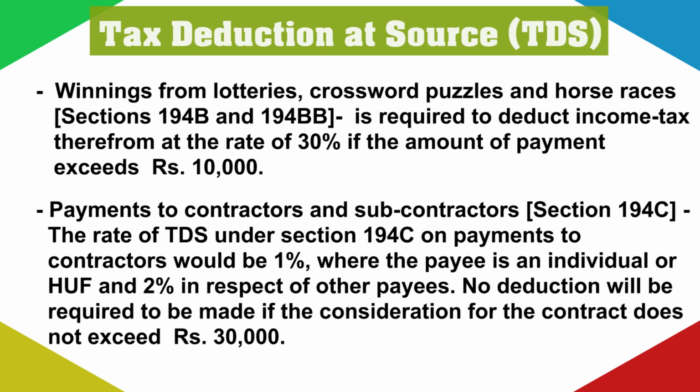The rate of TDS under section 194C on payment to contractors is 1% where the payee is an individual or HUF, and 2% in respect of other kinds of persons. No deduction will be required to be made if the consideration for the contract does not exceed rupees 30,000.